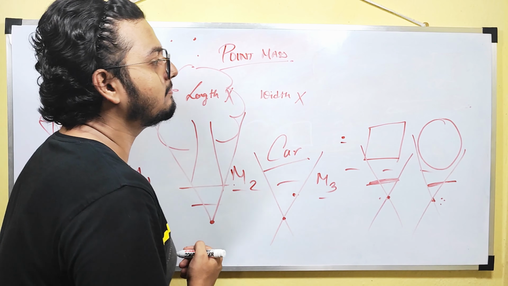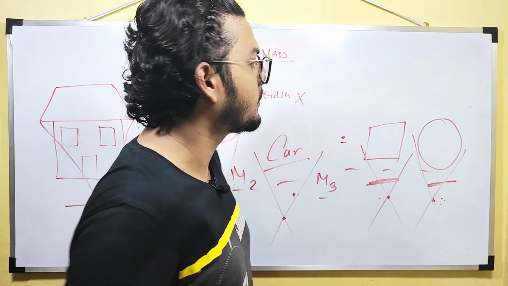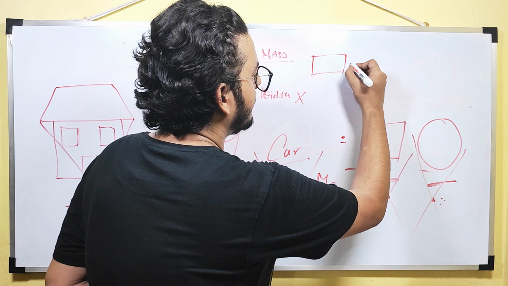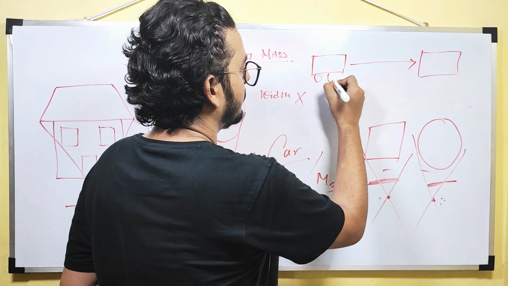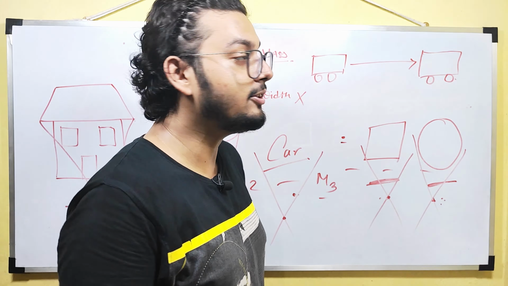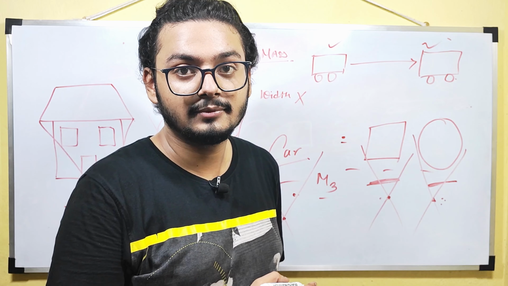In that way, we are considering the whole body as a mass. Let us say I'll be calculating the motion of the car. The car is this one. It's moving to this position. See, for every problem, how can I draw cars? That will be a wastage of time, right?